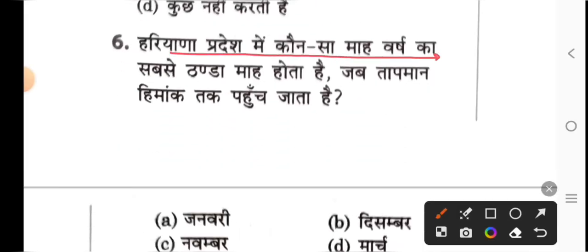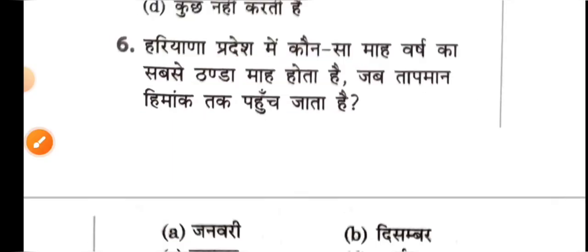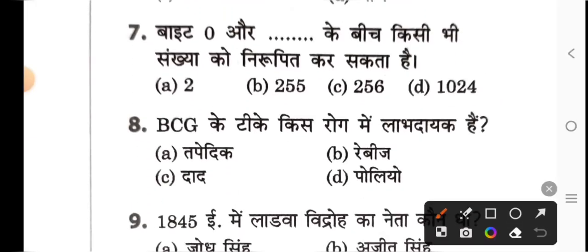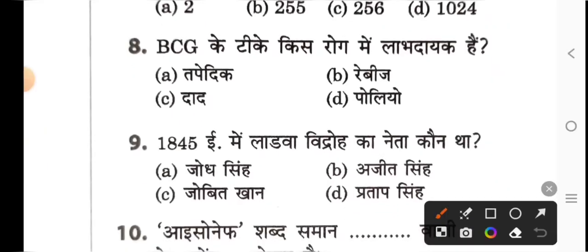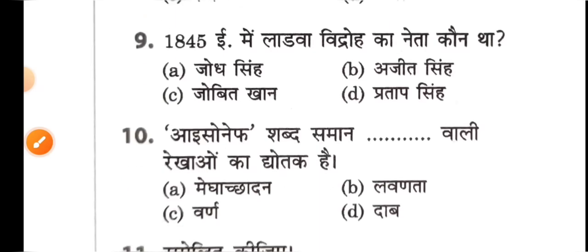Next, which month in Haryana state is the coldest month of the year when the temperature reaches freezing point? Its option will be A, January. Next is the byte 0 and there is a blank space here. What will be filled here? Option B, can represent any number between 255. Next, BCG vaccine is beneficial in which disease? Option A, tuberculosis.